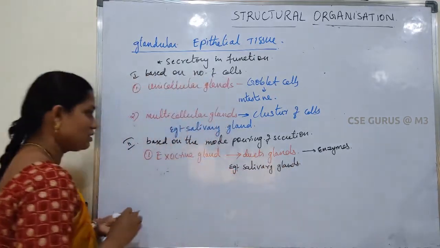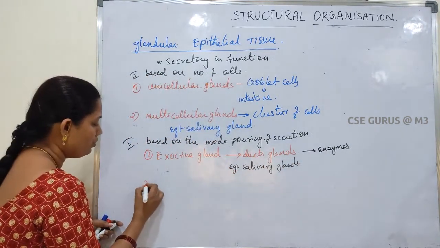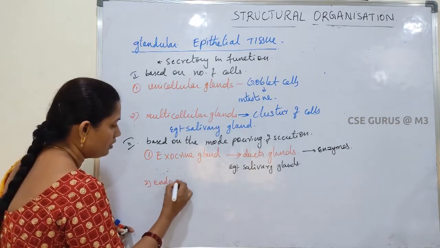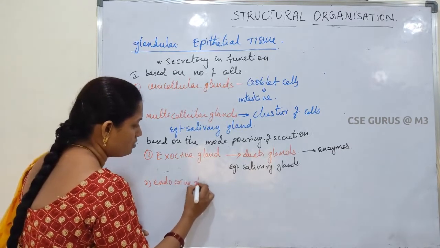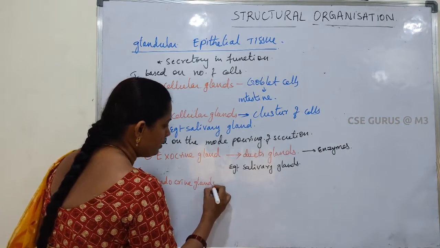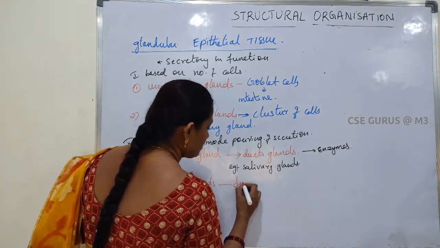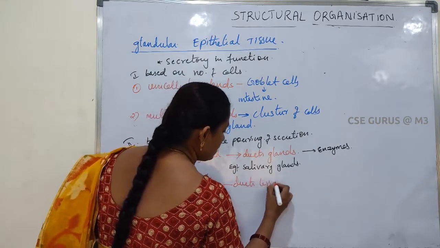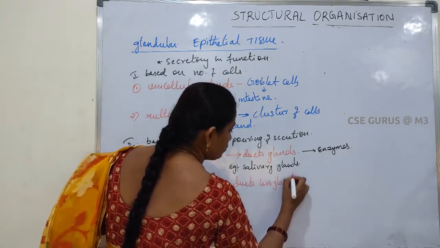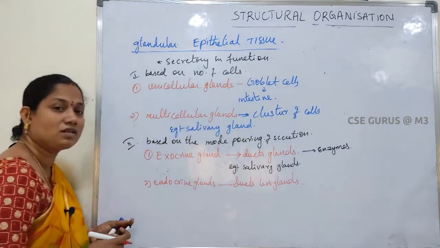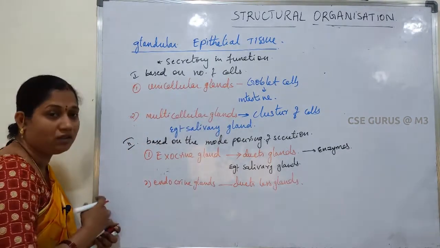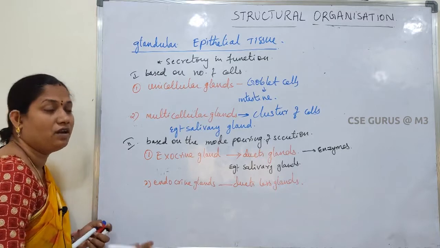Next, the second one is endocrine glands. Endocrine glands are ductless glands, which means they don't have ducts. They are not provided with ducts.